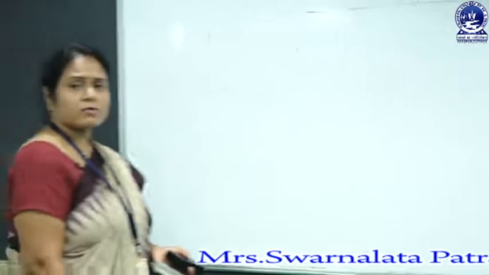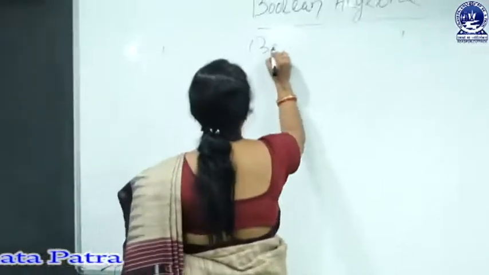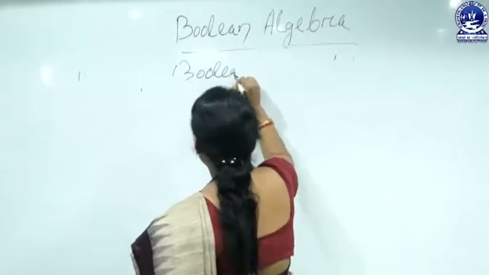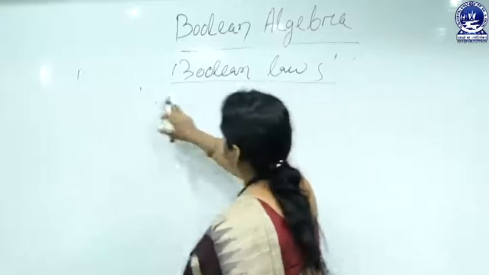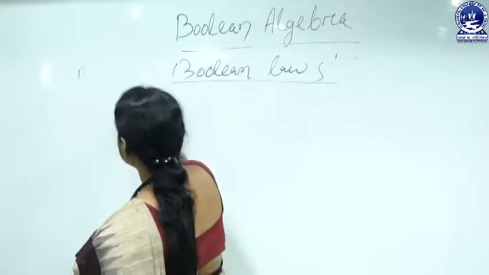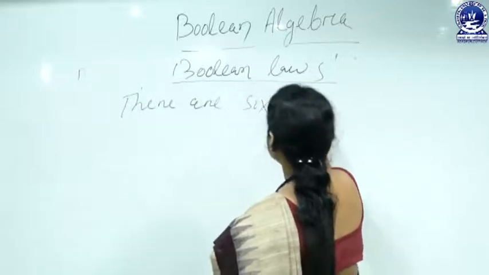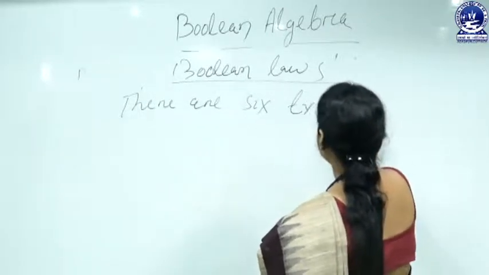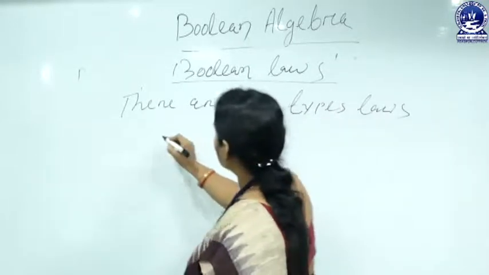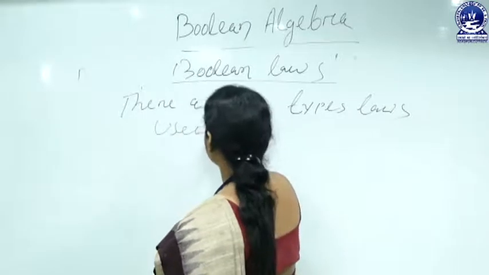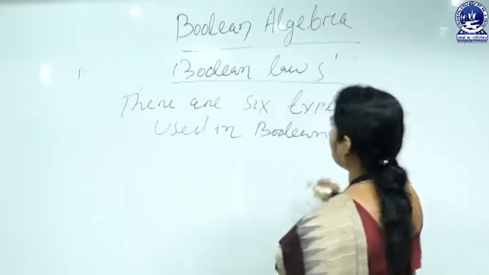Let us discuss some Boolean laws. There are six types of laws used in Boolean algebra.